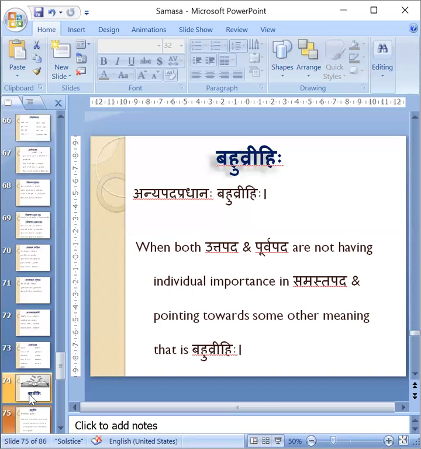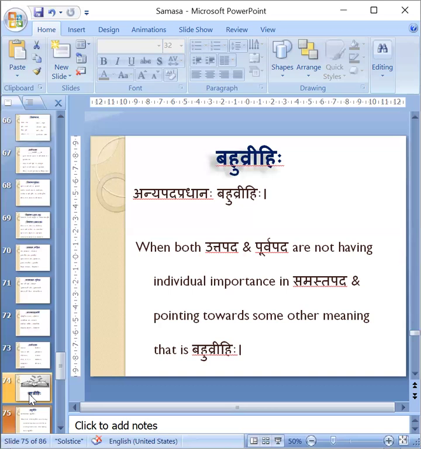There what we have to use? We have to use cha and asau in between the Visheshana and noun, adjective and noun. Example is Maharaja. Mahan cha asau Raja cha. Maharaja. Maha is a Visheshana and Raja is a noun. We are adding those four. This is called Karmadharaya Samasa.